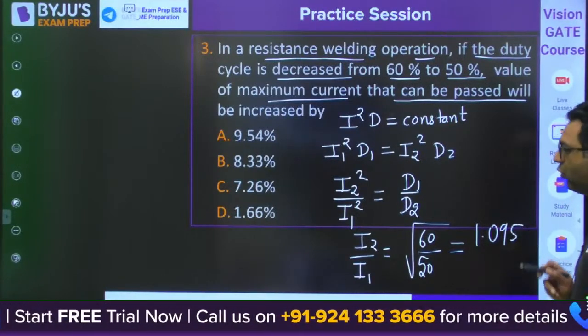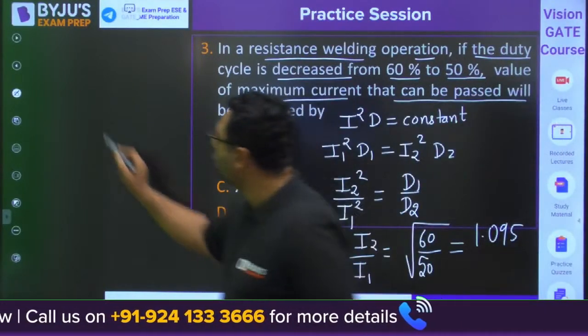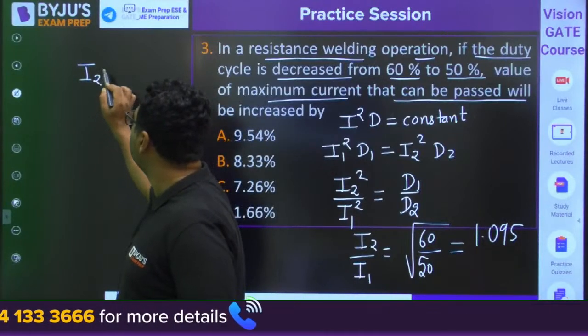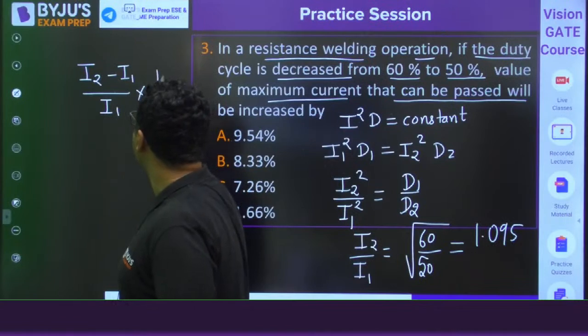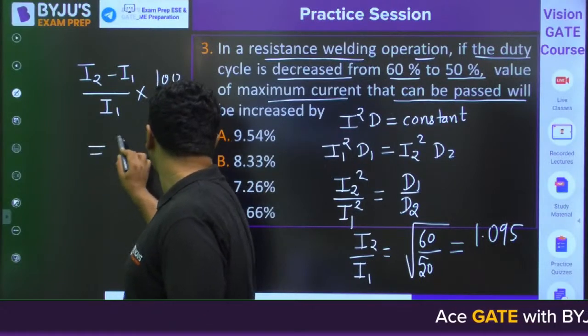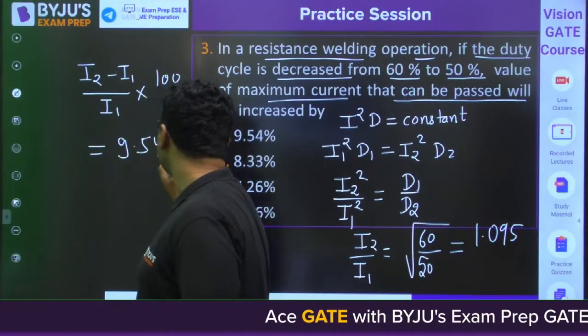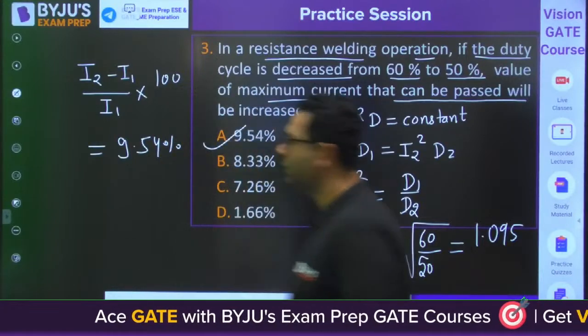So if you want it in percentage, what you will do, you will say I2 minus I1 by I1 into 100. So it will give you 9.54%. A is correct. Very good.